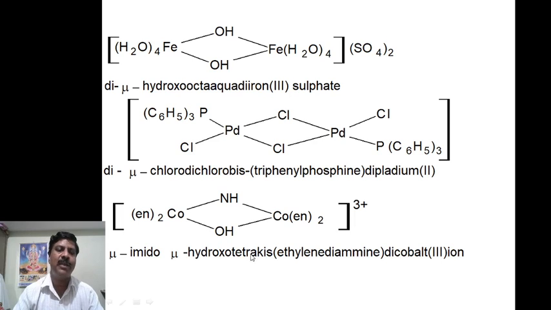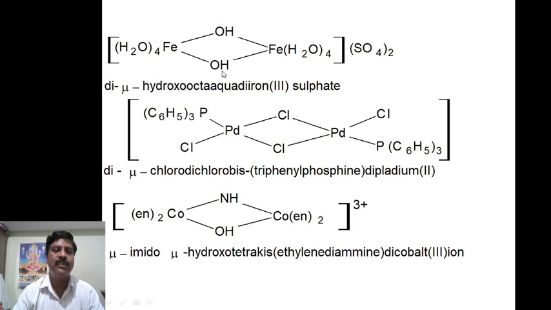Now another example. Here the 2 ligands are bridging repeatedly, therefore di-μ-hydroxo, then you have to write octaaqua, diiron. Then what is the oxidation state? These aqua ligands are neutral. This hydroxo is minus 1, this hydroxo is minus 1.